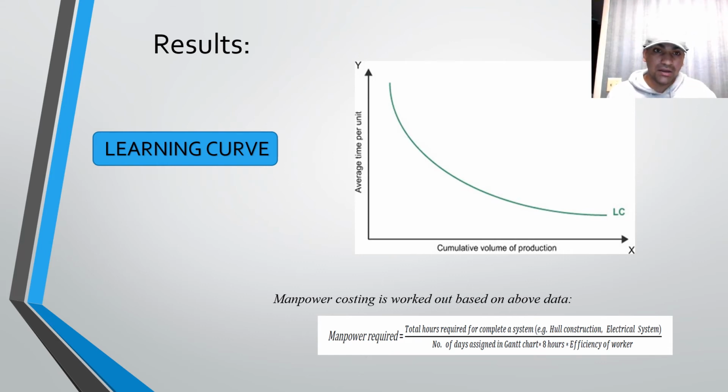And the people who work on a task for the first time are going to take much more time compared to those doing the task for the third or fourth time, because they have learned something the first time. So we are implementing this learning curve and this percentage in calculating the man hours required for the completion of a certain task.